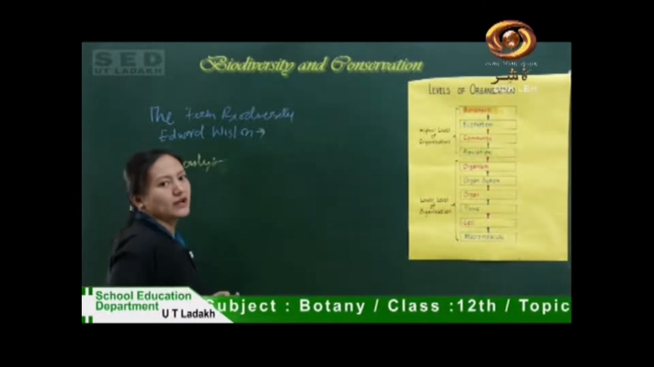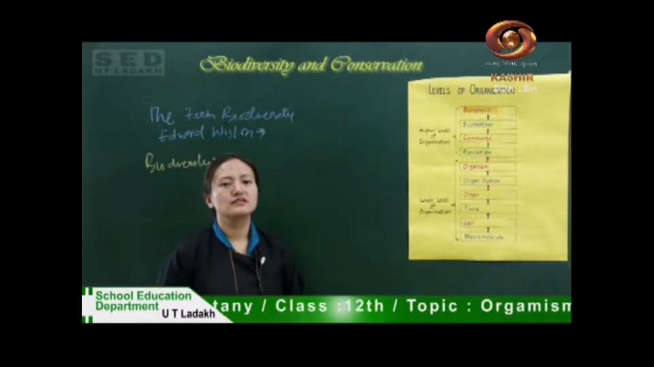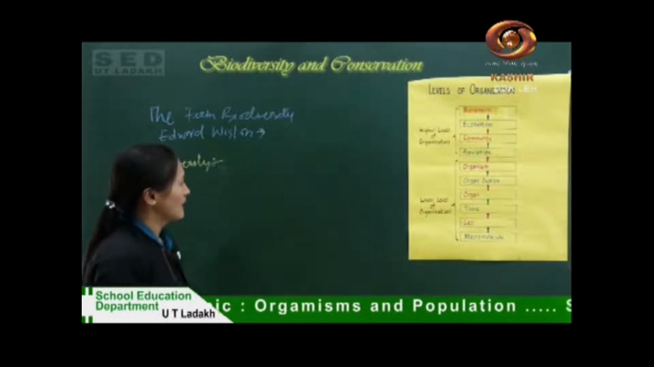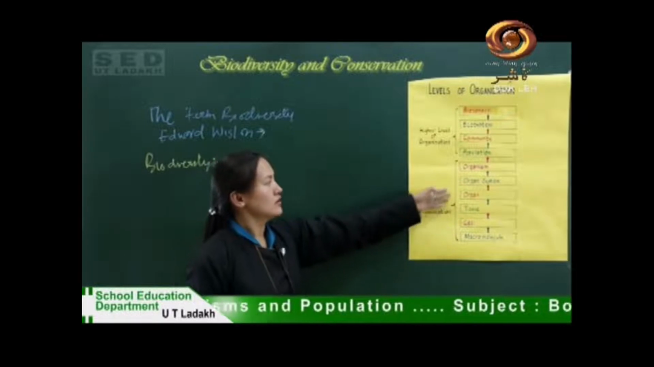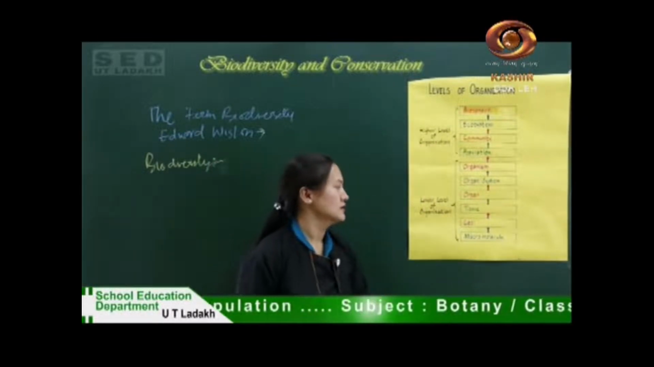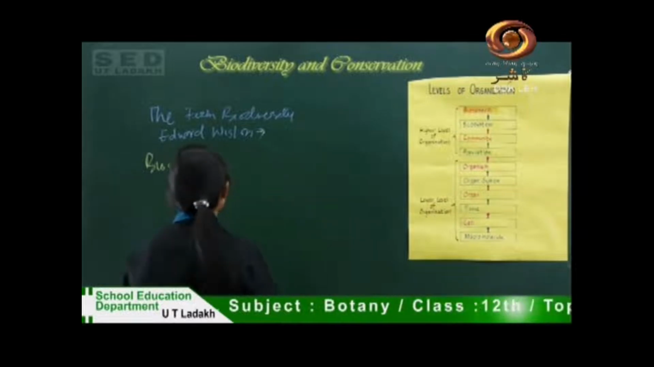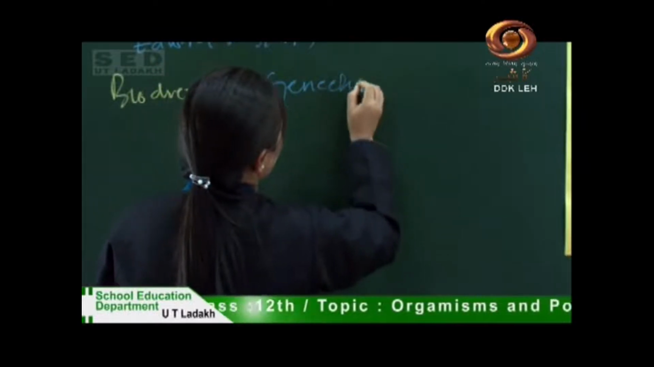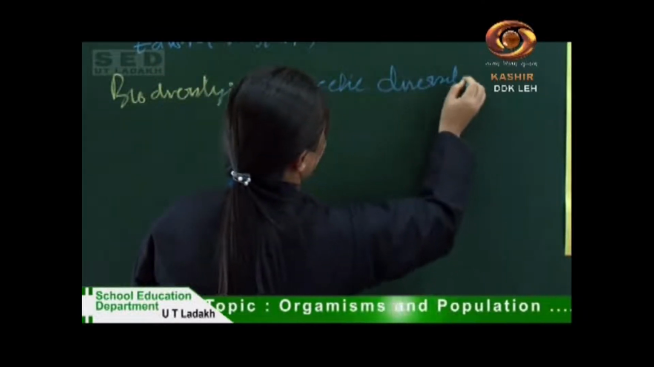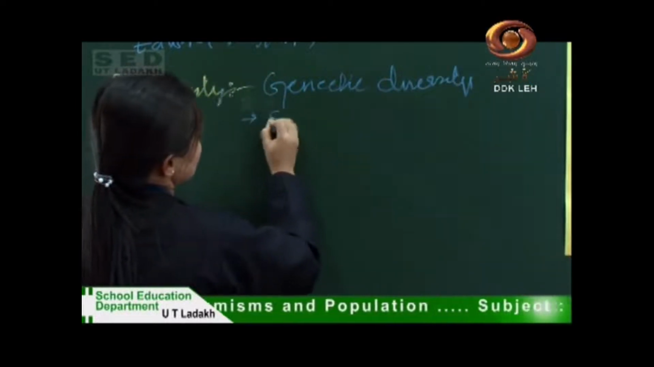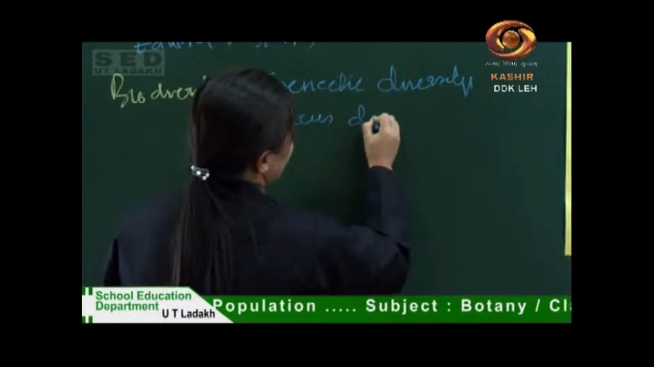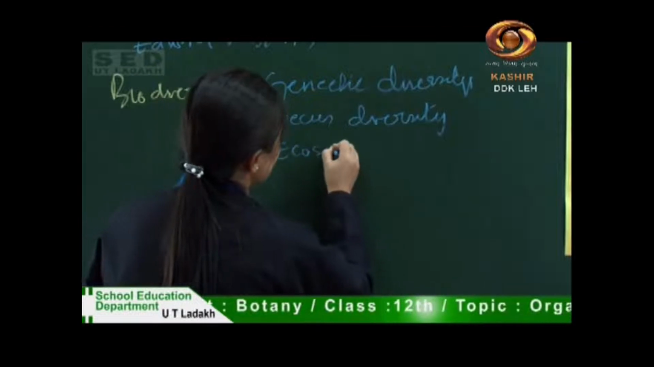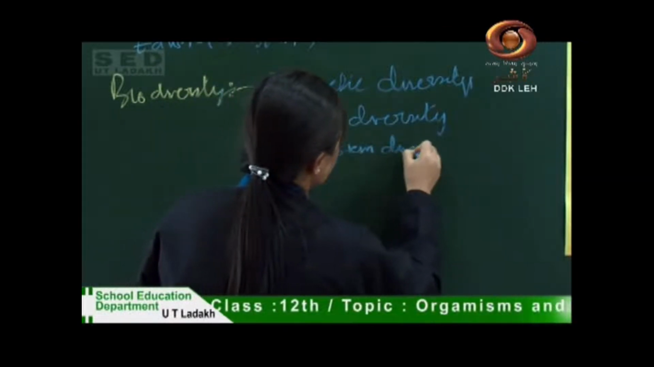We can also say that the sum total of all the living organisms, like plants, animals, and other organisms, is called biodiversity. We can study biodiversity at all these levels of organization, but the most important of them are genetic diversity, second is species diversity, and third is ecosystem diversity.